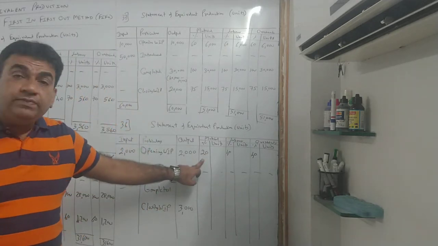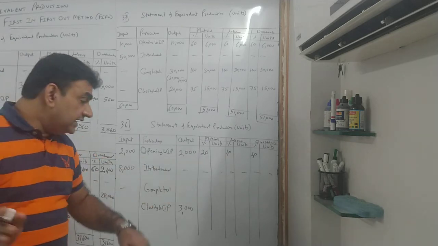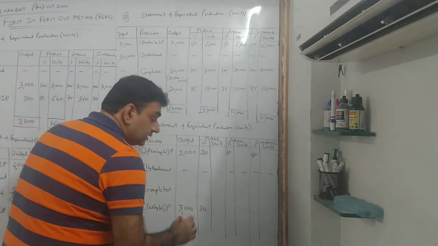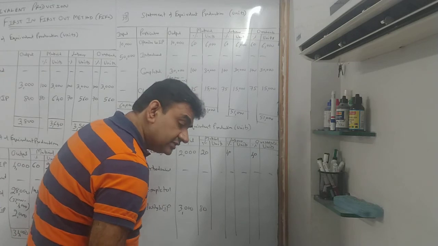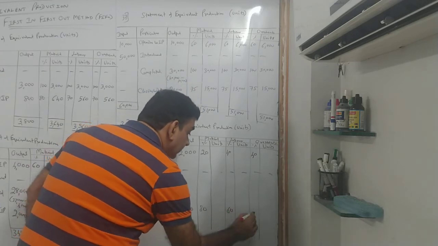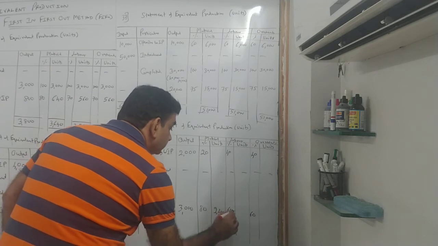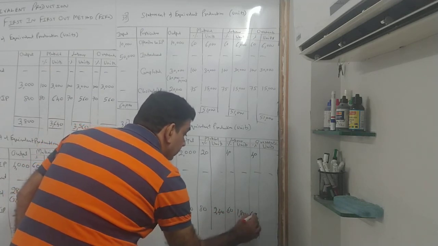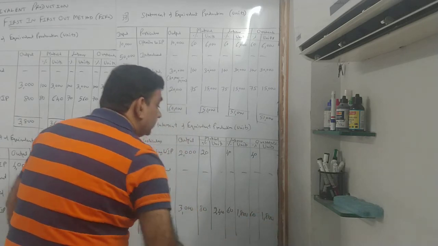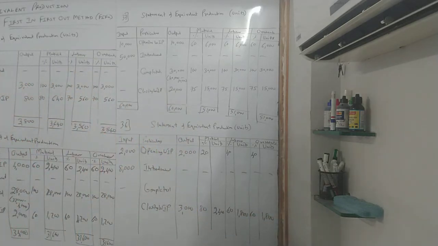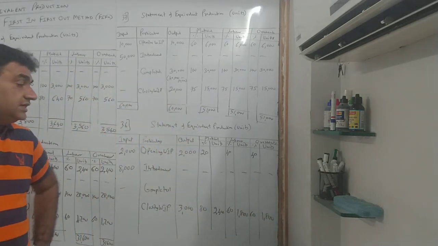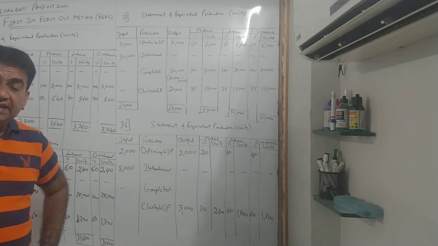Now this is closing, so I will take 80 only. देखो, opening 80 था, I took 20. Closing 80 है, तो I will take 80 only. Closing labor कितना? 60. Closing overhead कितना? 60. So 3000 का 80% 2400. 3000 का 60% 1800 and 3000 का 60% 1800. Getting it?